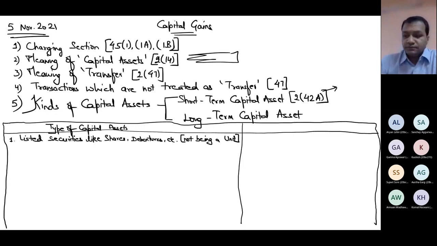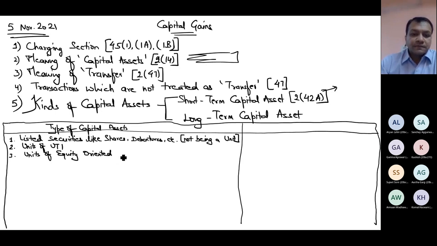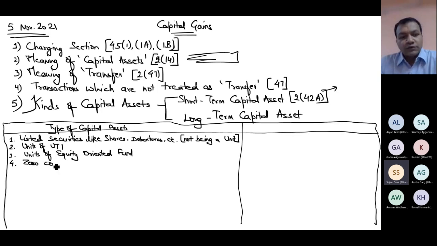Then units of UTI. Then units of equity oriented fund. And fourth point, what was the fourth point, if you remember? Anyone who remembers the fourth point? Zero coupon bonds. Zero coupon bonds. These are those bonds which are having zero rate of interest technically.